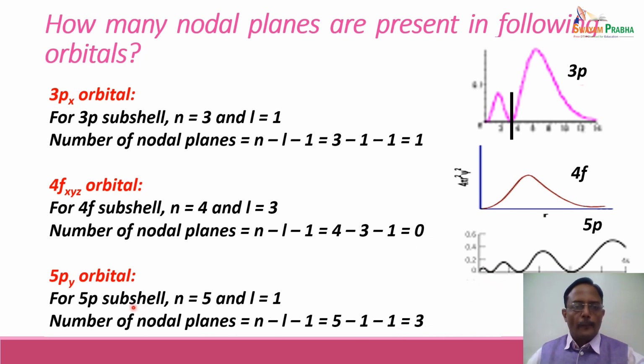So 5p subshell can be shown like this with 3 nodal planes, 1, 2 and 3. So there are 3 minimas with almost 0 probability or negligible probability of finding the electron between various maximas. So this is about 5py orbital. In this manner, we can calculate and show the nodal planes in various probability distribution curves.